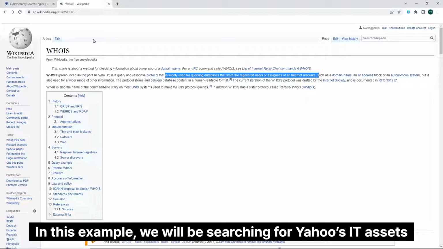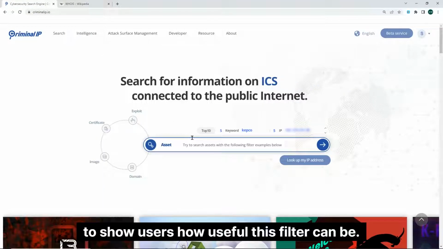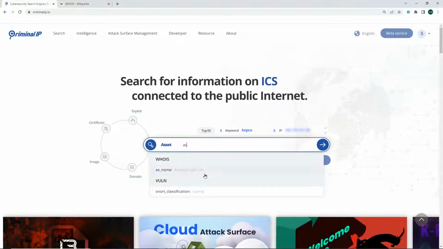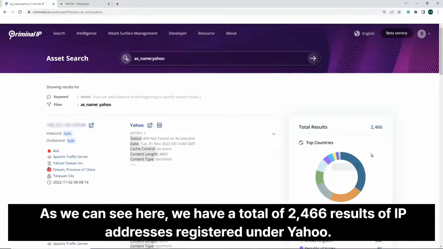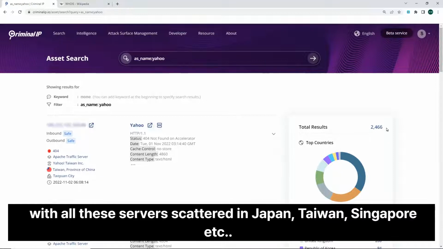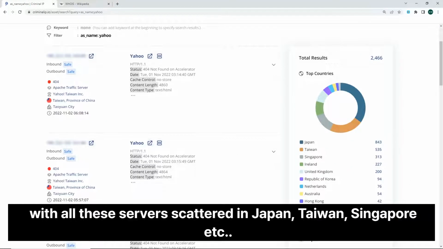In this example, we will be searching for Yahoo's IT assets to show users how useful this filter can be. As we can see here, we have a total of 2,466 results of IP addresses registered under Yahoo, with all these servers scattered in Japan, Taiwan, Singapore, etc.